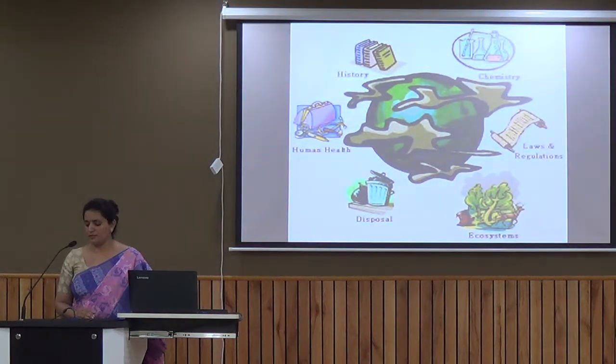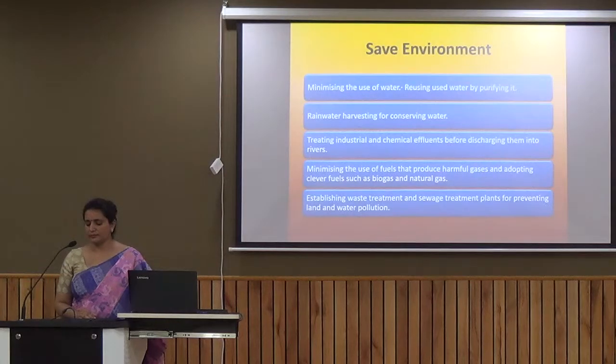For this, we need to have rules and regulations. Disposal should be done in a proper manner. Now, minimizing the use of water, using water by purifying it, and rainwater harvesting for conserving water. Treating industrial and chemical effluents before they are discharged into the rivers is very, very important. Then, minimizing the use of coal.